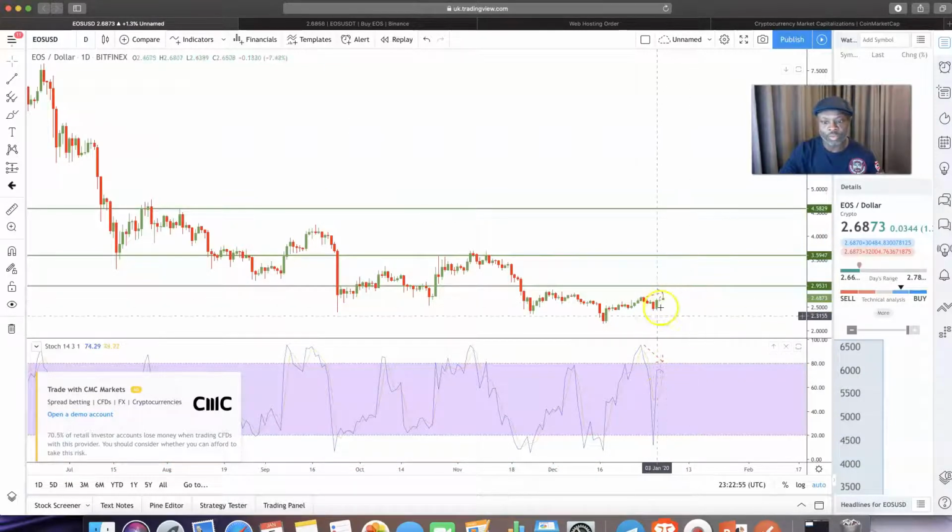So if you were to short EOS at this point here, then what you're going to do, the whole aim of trading, like, if this was another crypto pair, you want to increase the amount that you hold, because I still believe that one day we're going to have another bull run.